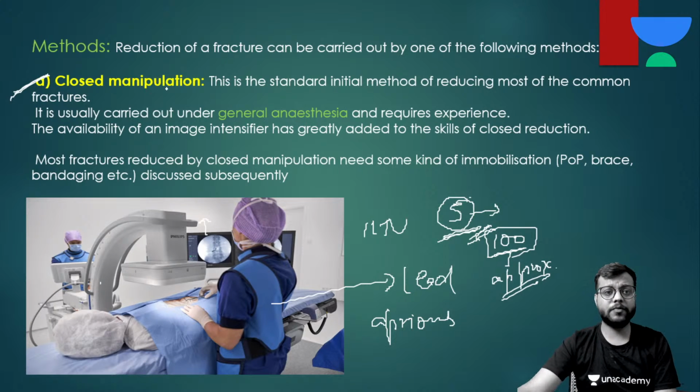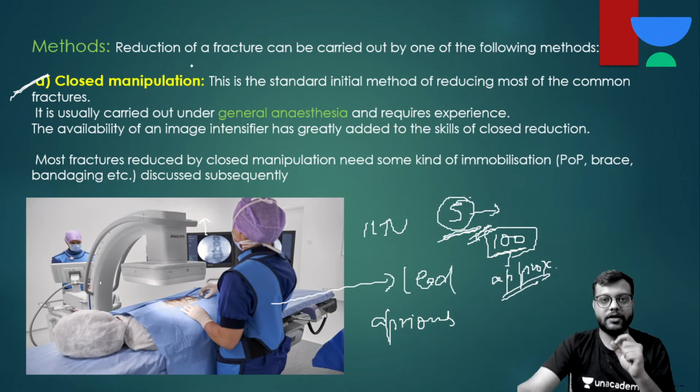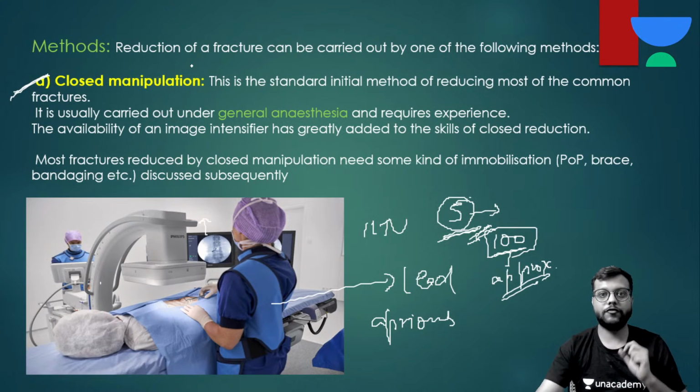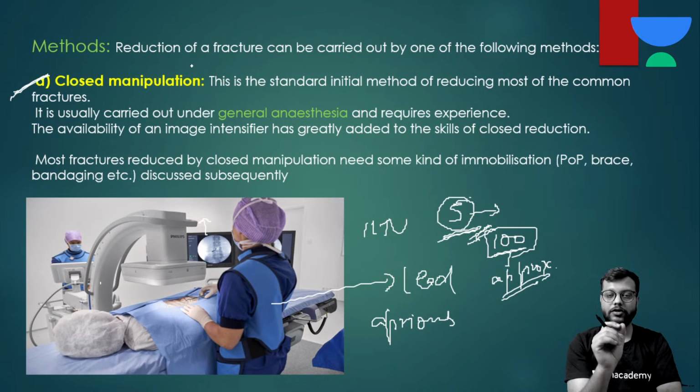So closed manipulation, mind you, closed manipulation सुनने में easy लगता है, but it is very difficult. First of all, for the doctor also, because you need traction and you need force. You need a large amount of force because bones को हिलाना is not easy, because there is so much muscle pull and so much soft tissue around the bones that it is not easy to manipulate the bones.